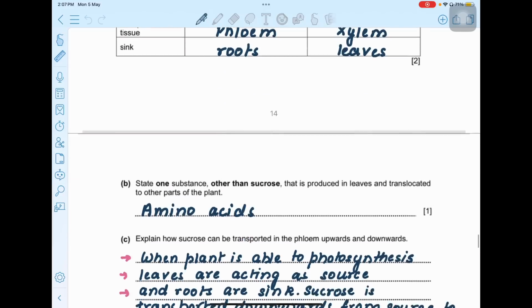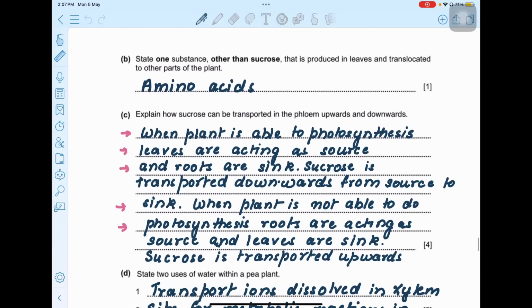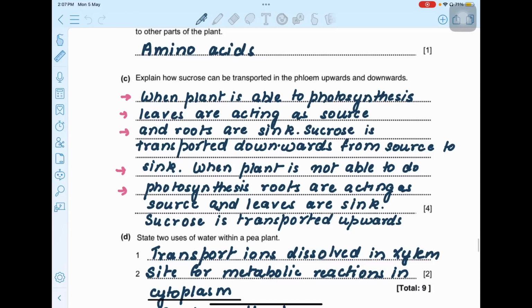Okay. Part B: state one substance other than sucrose that is produced in leaves and translocated to other parts of the plant. So, other than sucrose, what is transported in phloem is your amino acids. Xylem transports water and mineral ions. Phloem transports sucrose and amino acids. Now, I have tried to do the maximum I can in this question. So, if a question related to source and sink comes up, you can write the full answer which is given in C.